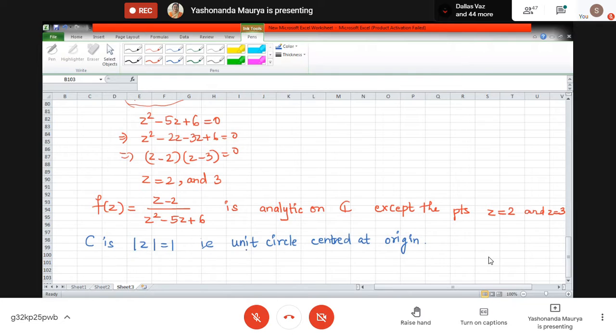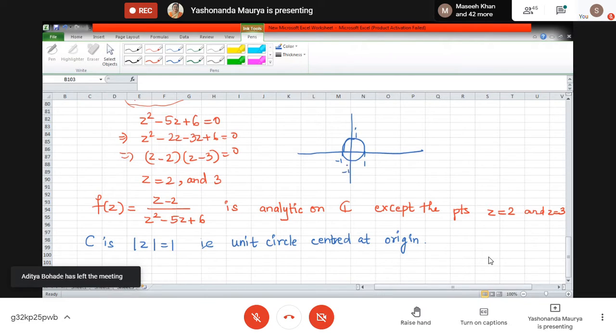Okay, this is centered at origin. So now let us see what has happened. If I draw the current situation, we are talking about this curve. It's a unit circle. When I say unit circle, this radius is 1. So this point will be 1 and here it will be minus 1. Similarly, this will be i and this will be minus i.